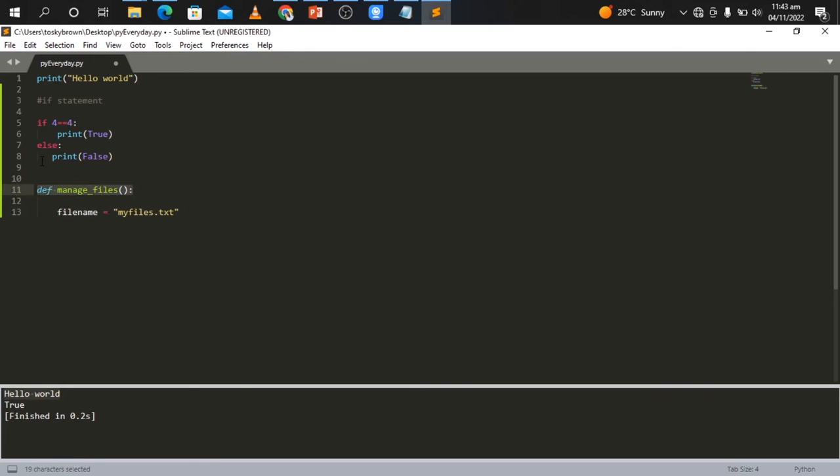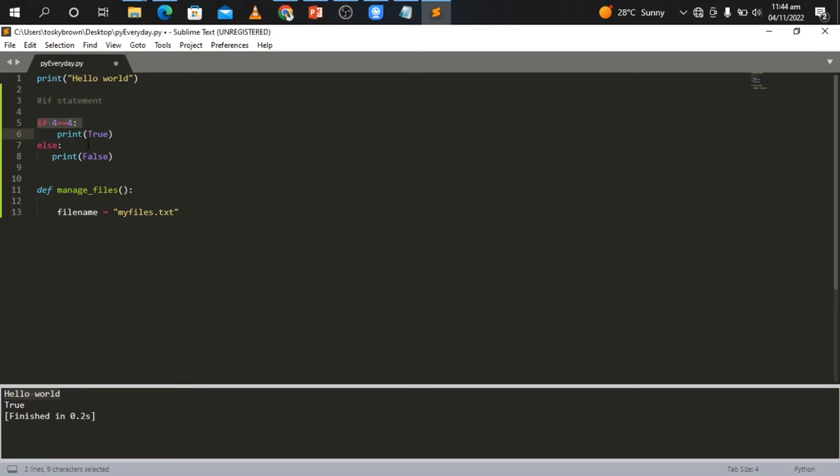Same as this: this is also an indentation telling us that this line of code belongs to the else, and this indentation tells us that it belongs to the if statement, right?